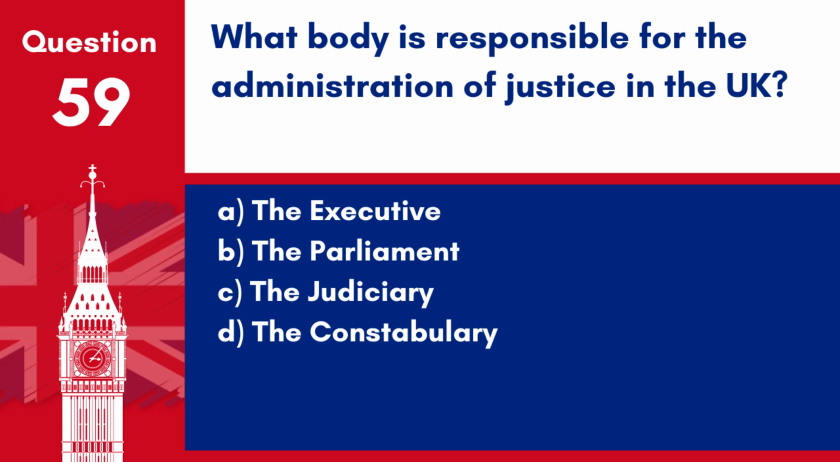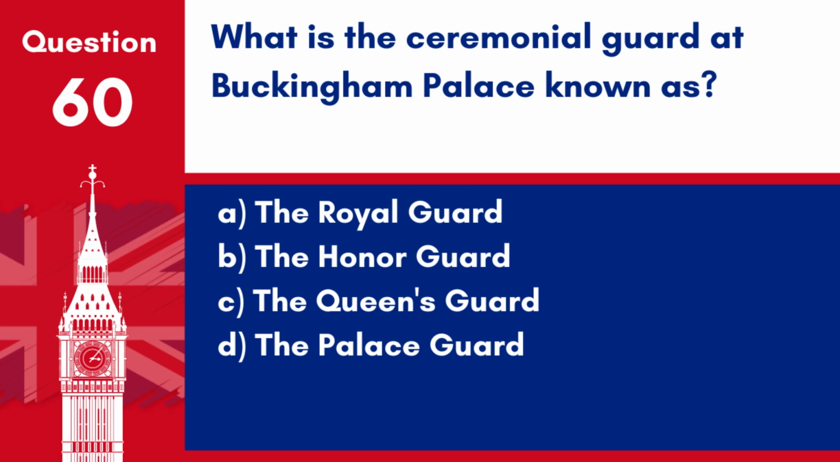Question 59. What body is responsible for the administration of justice in the UK? A. The Executive. B. The Parliament. C. The Judiciary. D. The Constabulary. Answer C. The Judiciary. The judiciary is responsible for the administration of justice in the UK, ensuring that laws are applied and upheld.